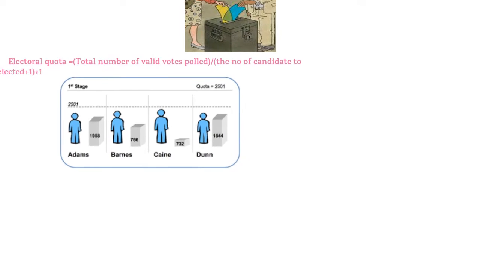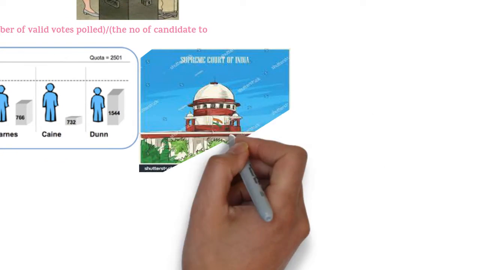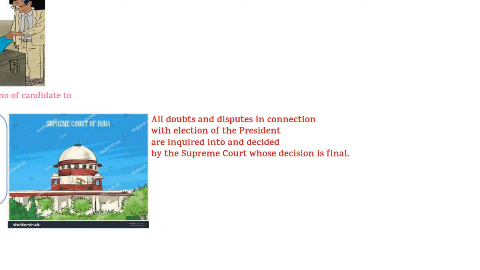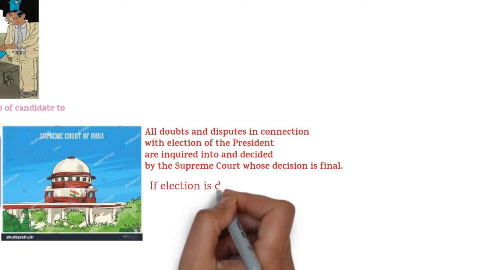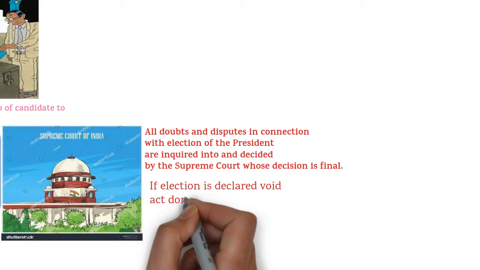All doubts and disputes regarding the presidential election are decided by the Supreme Court, whose decision is final. If the election is declared void by the Supreme Court, then the decisions taken by the president are not invalidated.